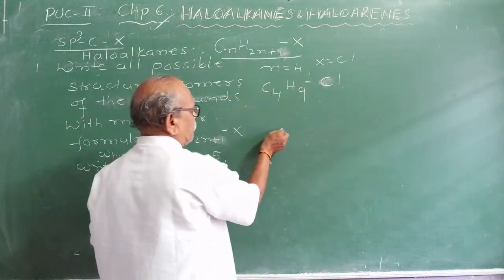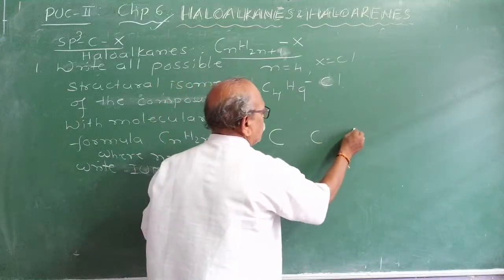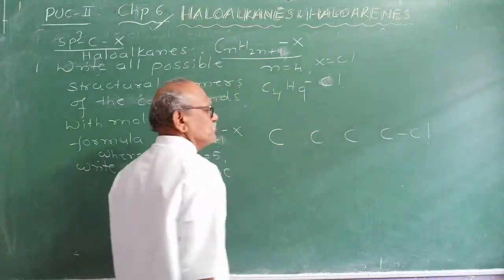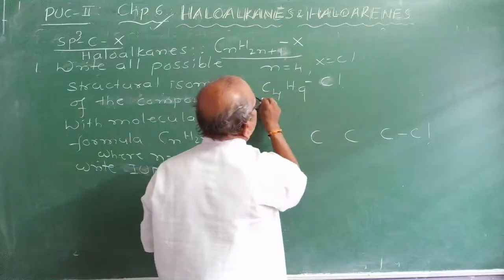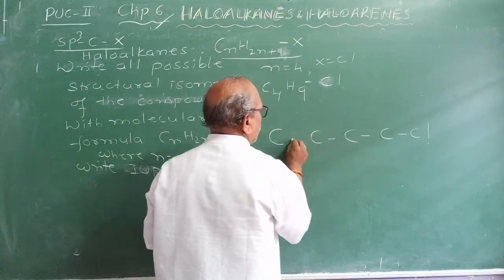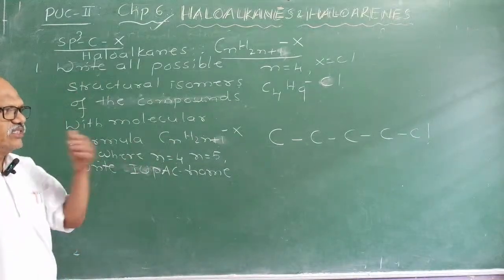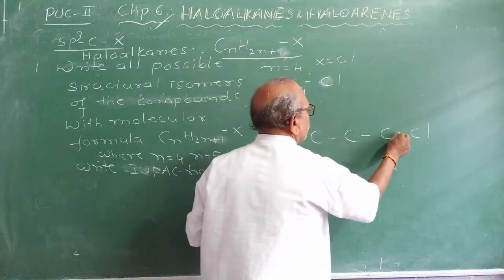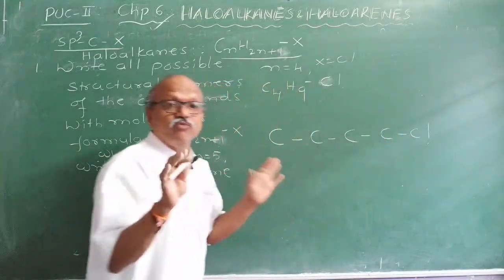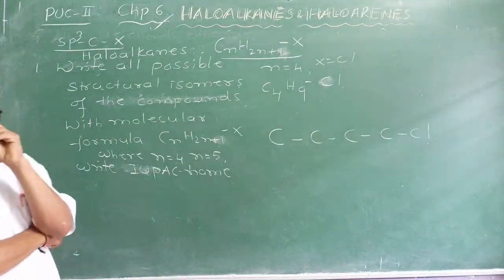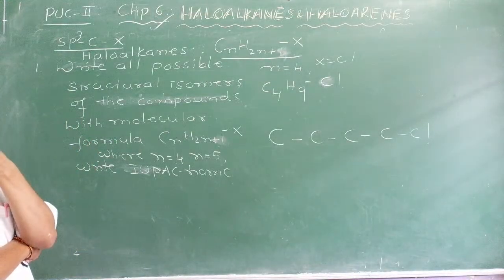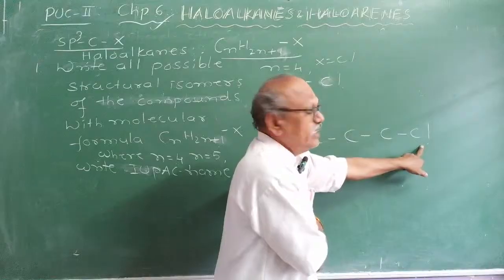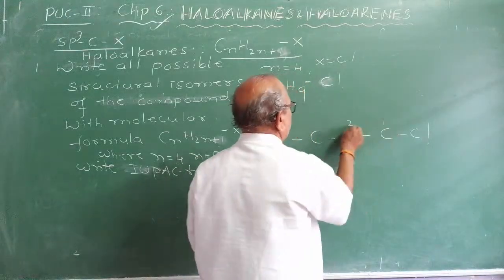To write structural isomers, first let us keep the carbon atoms in a straight chain: 1, 2, 3, 4. And here I will take a Cl. As it is an alkane, all the carbons will contain single bonds. Draw the structure, and let me write a condensed formula. From which end do you want to number? What is the lowest number rule? Right to left, because if any substituent groups are there, they should get the lowest number. Therefore, number as 1, 2, 3, 4.